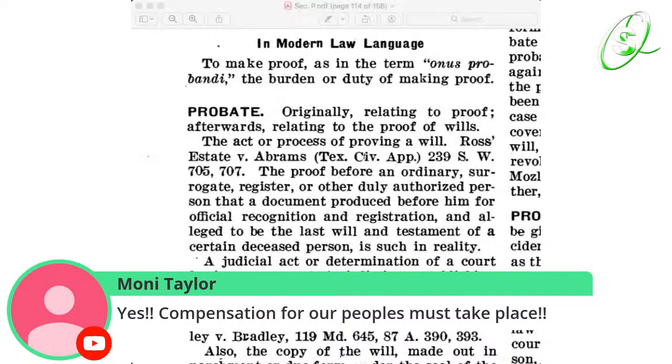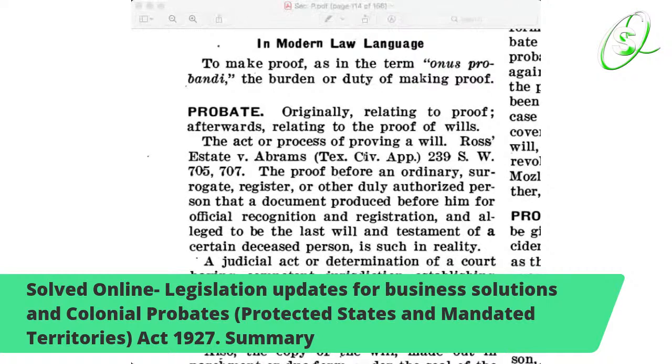Yes, compensation for our people must take place. It will, as long as I'm able to continue the show and again provide the information where everyone is able to learn how to actually gain compensation or know where the compensation is.